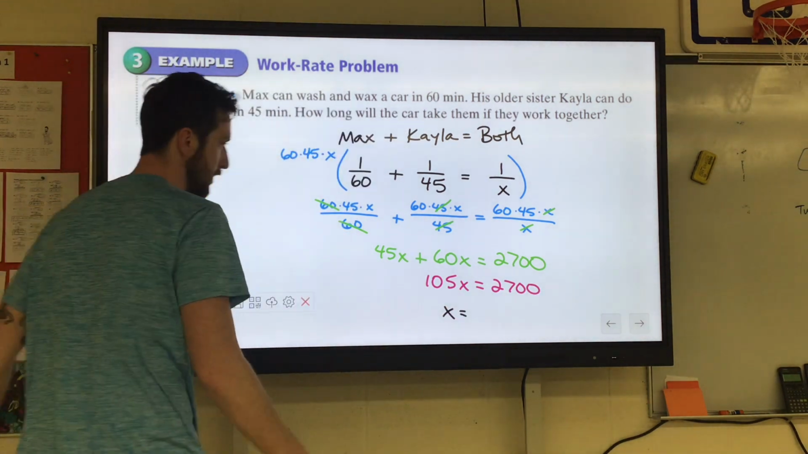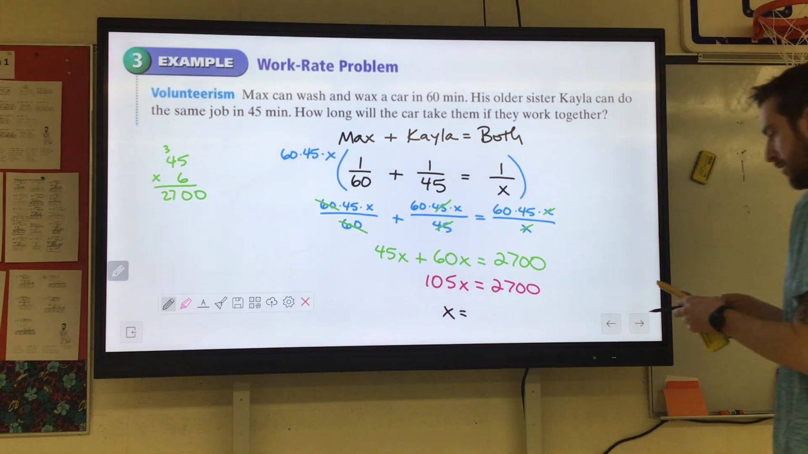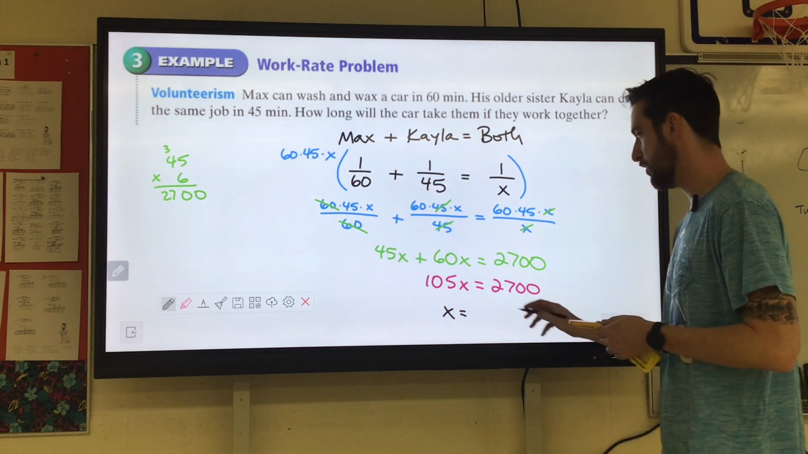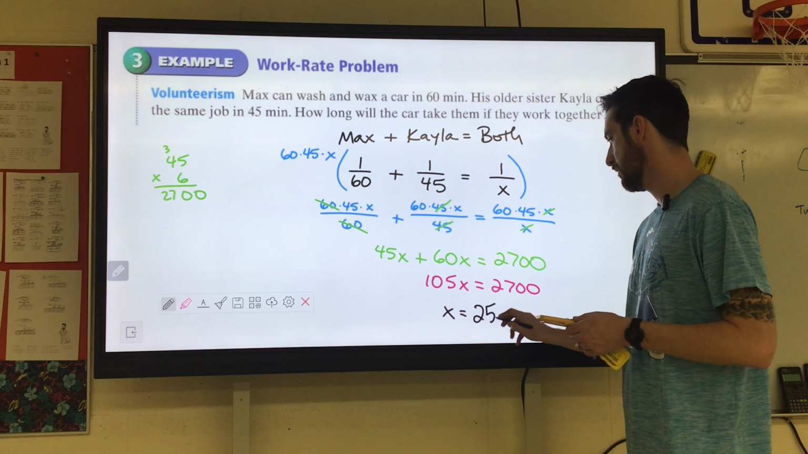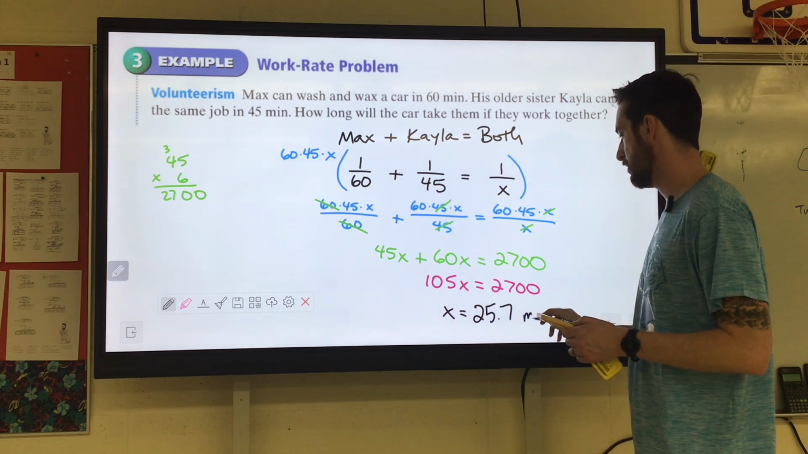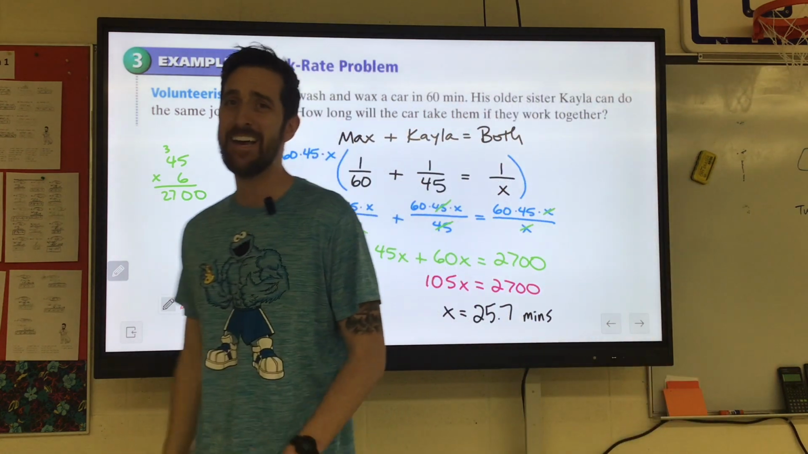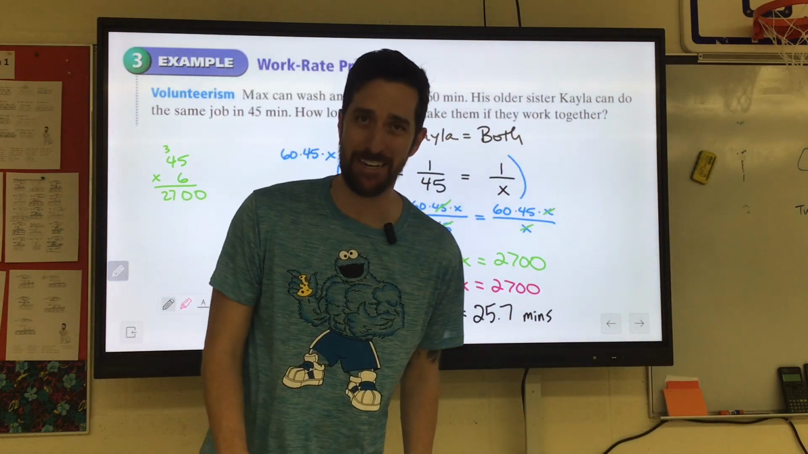I don't know, man. 2,700 divided by 105. I'm going to guess like 24-ish. But what do I know? 2,700 divided by 105. 25.7. That's rounded. It doesn't say where to round it, so we'll just cut it off there. It's going to take them about 26 minutes working together. And they're going to have fun and they're going to bond.